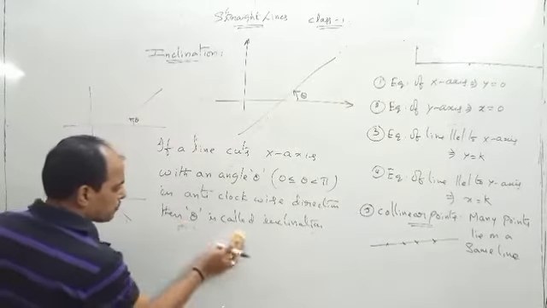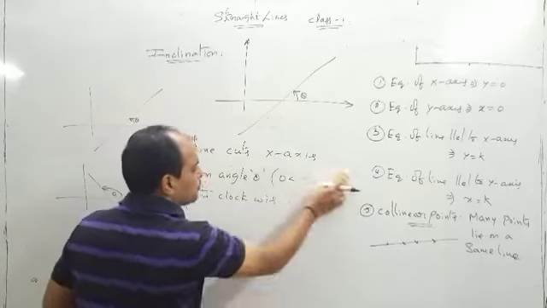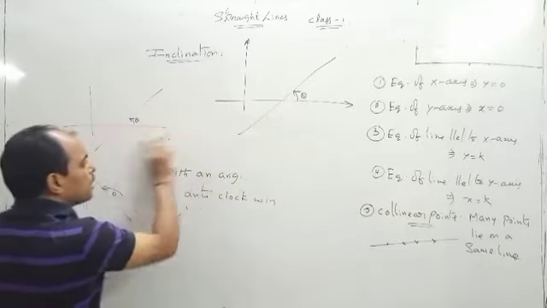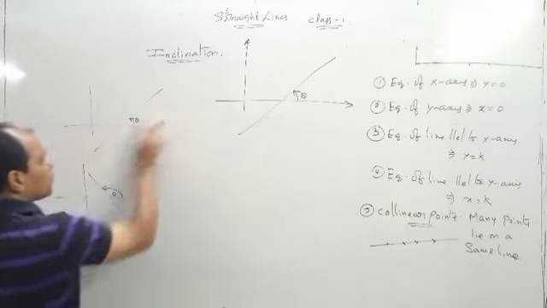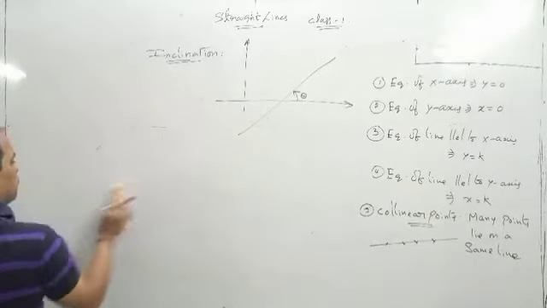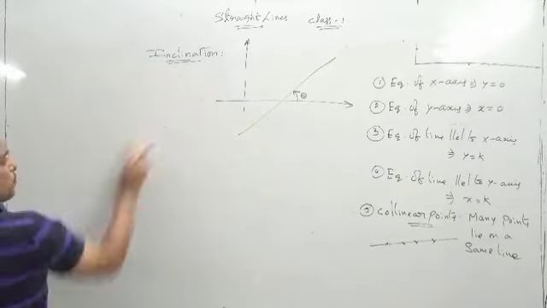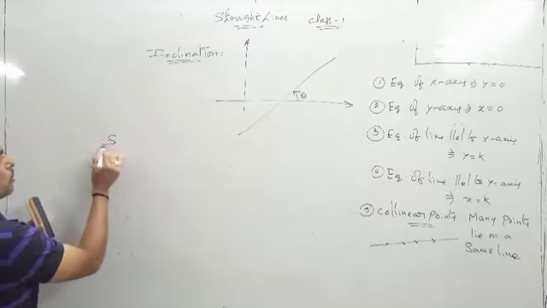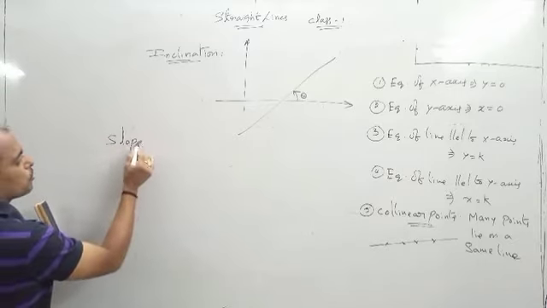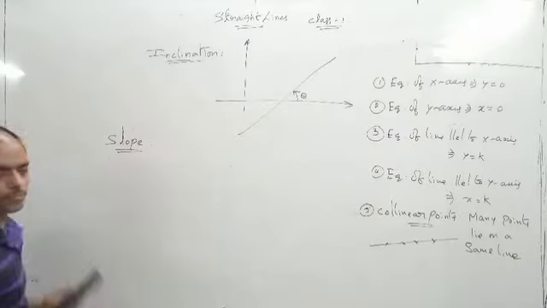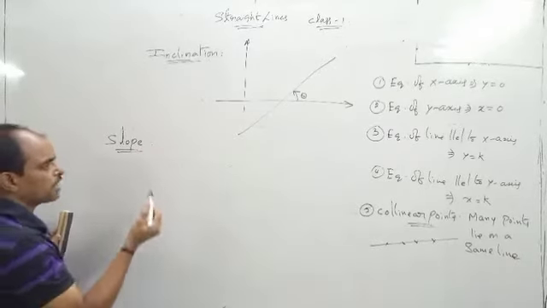The next one is slope. Listen carefully. Slope of a line. Okay, what is meant by slope?